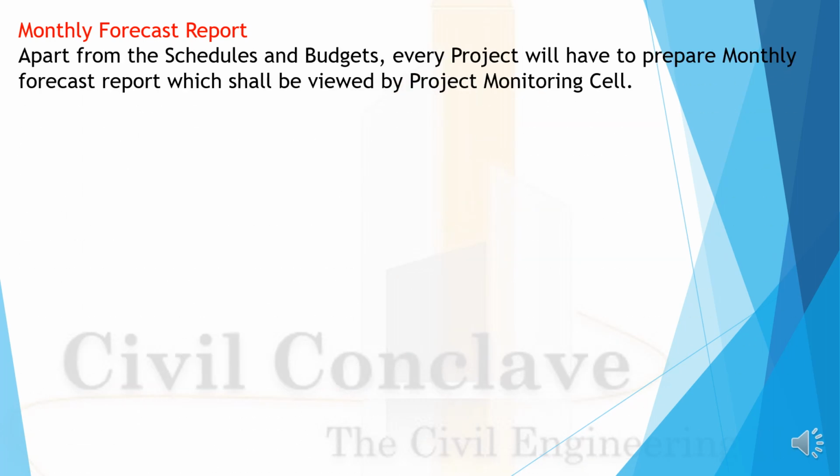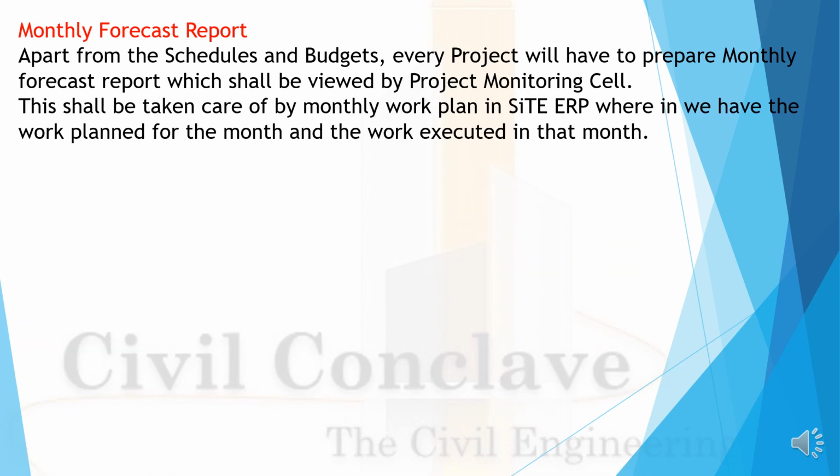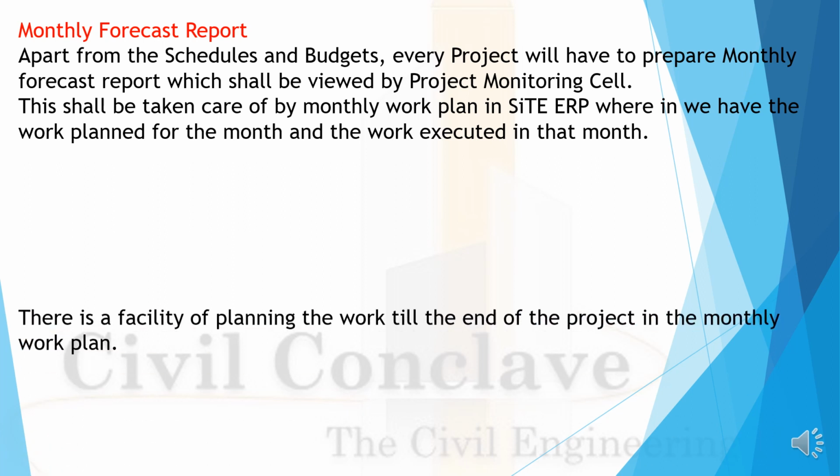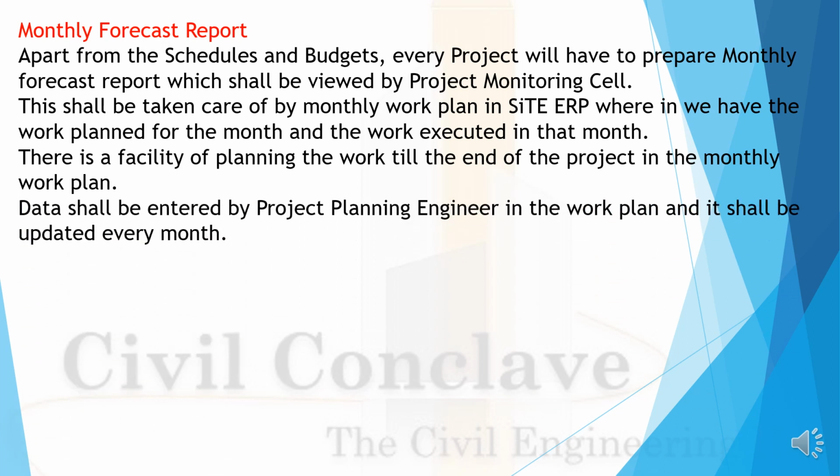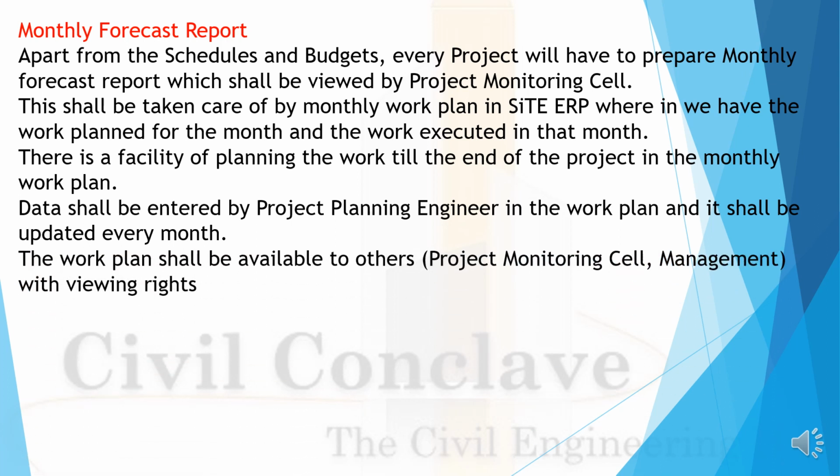Monthly forecast report. Apart from the schedule and the budget, every project has to prepare a monthly financial forecast, which will be viewed by the project monitoring cell. This shall be taken care of by the monthly work plan in site ERP, wherein we have the work plan for the month and the work executed in the last month. There is a facility for planning work till the end of the project in the monthly work plan. Data shall be entered by the project planning engineer into the work plan and updated every month. The work plan shall be available to others such as the project monitoring cell, management, and everybody.